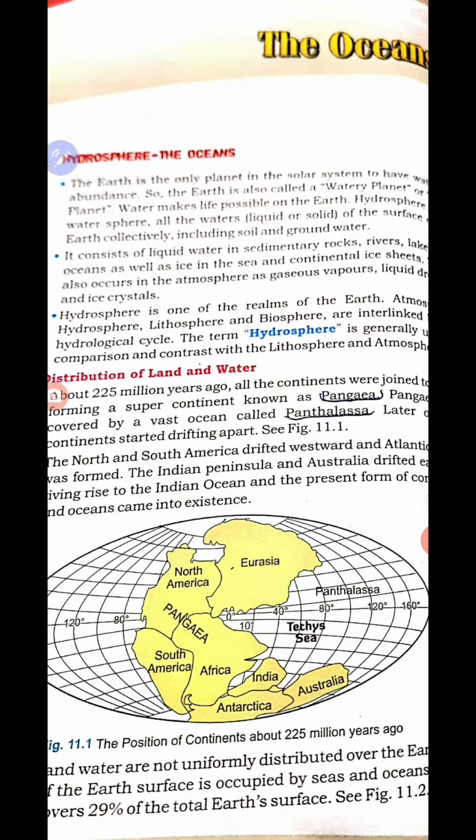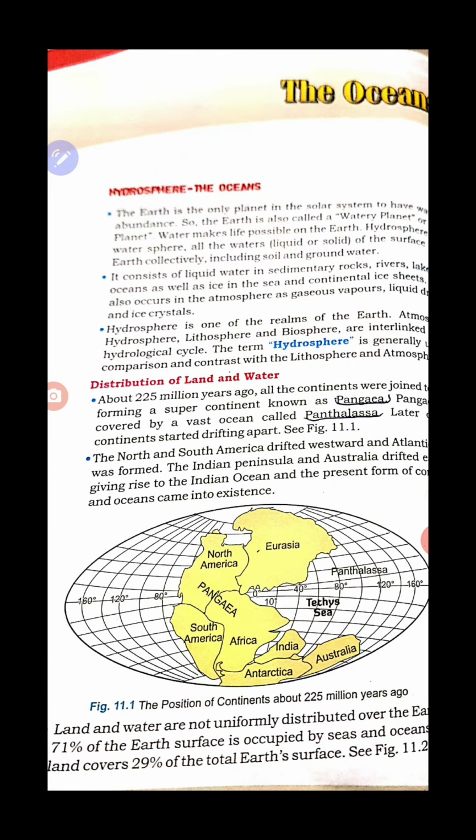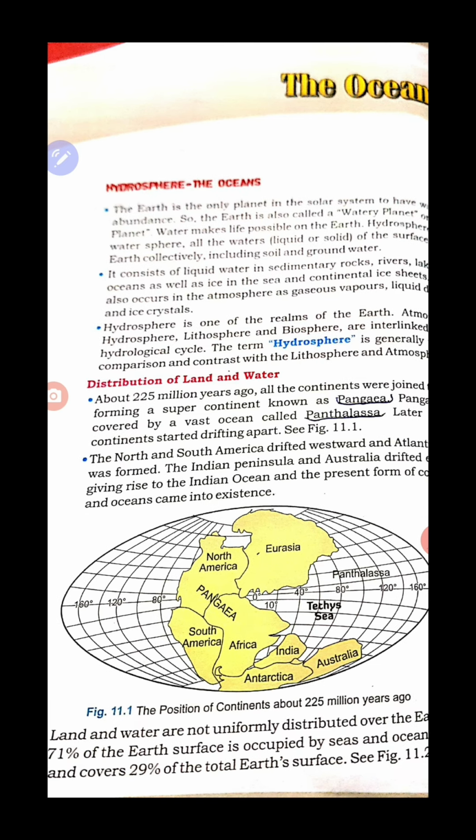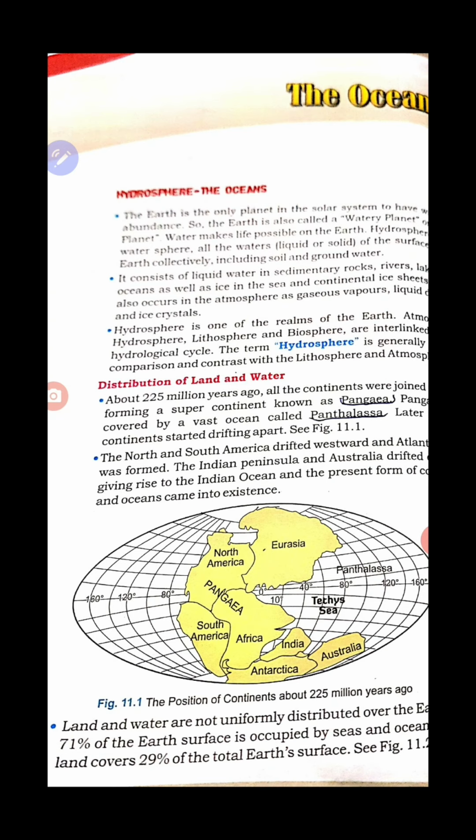So we have learned the concept of the continental drift theory. We understood how the present 7 continents are formed out of a single continent. As the number of continents increased, the number of oceans also formed. When South America and North America drifted towards the west, in the present formation of continents you find North America and South America in the west, and Africa, Europe, Asia on the eastern side.